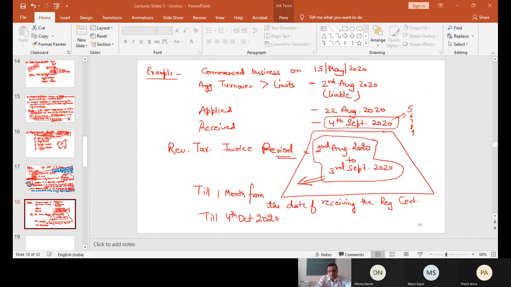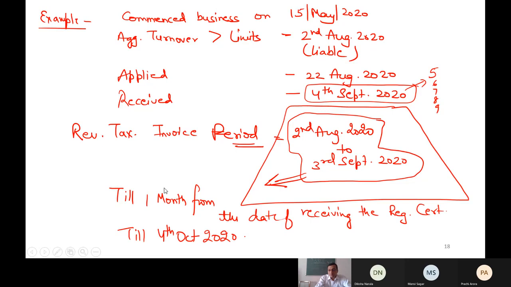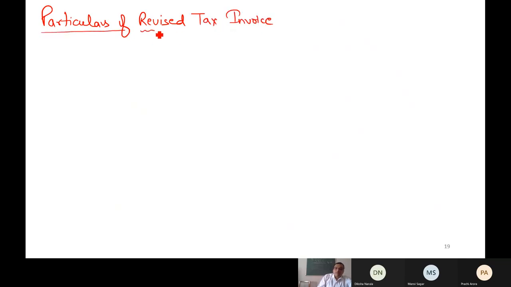Now, when I discuss the particulars of any document, now this document for the time being is revised tax invoice, the base will be tax invoice.